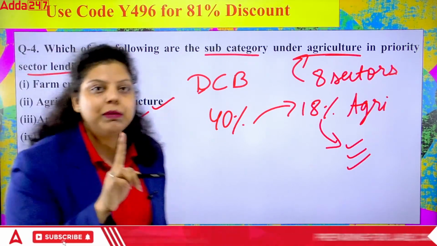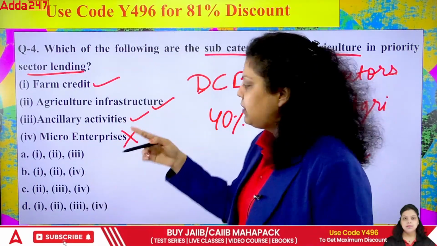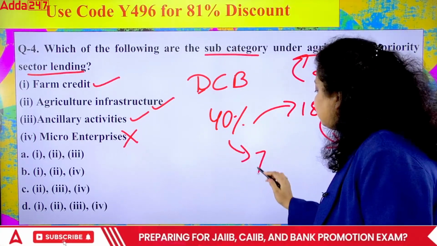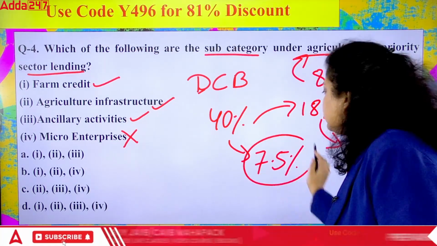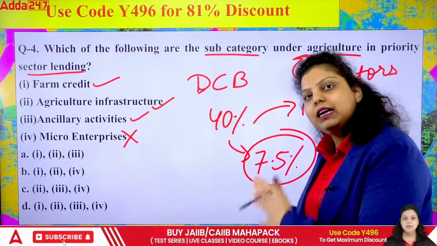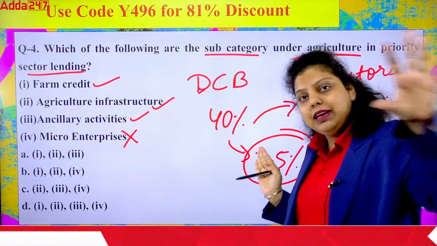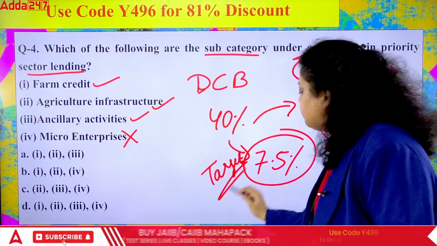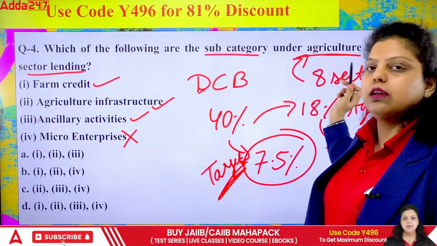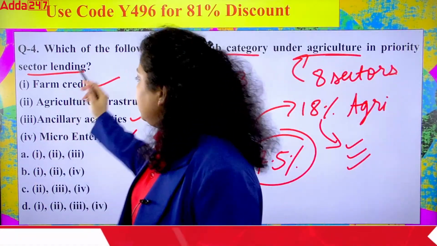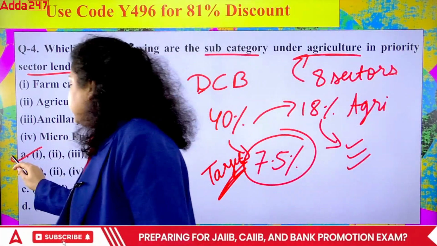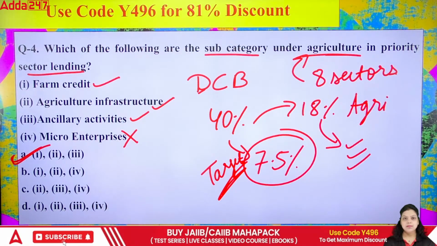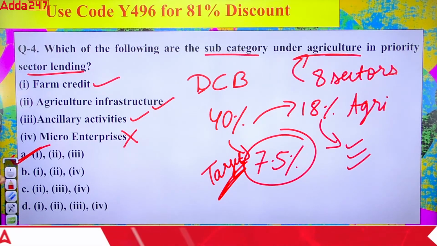Now, if you remember the target, you will easily identify that micro enterprises is not a part of the agriculture sector, because out of the 40%, 7.5% should be given to micro enterprises. So it is not a subtarget, it is a particular sector in itself. It is not a subsector. A 7.5% target has been given to micro enterprises, so it can't be a subcategory of agriculture. So the right answer will be 1, 2 and 3. Option A will be correct. Don't confuse yourself here. Clear? Next.